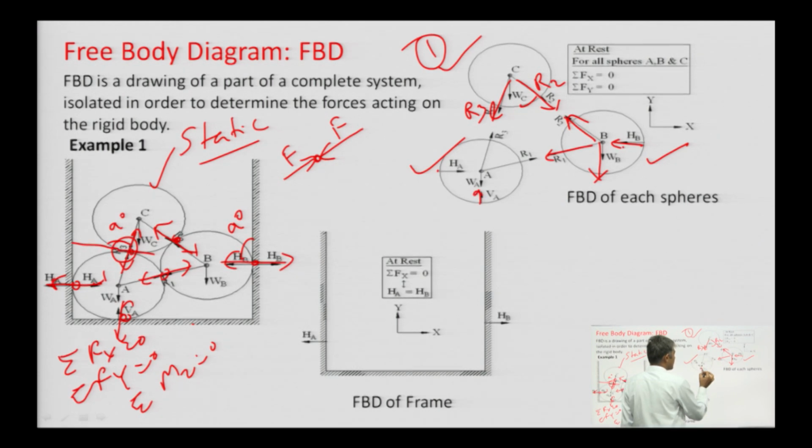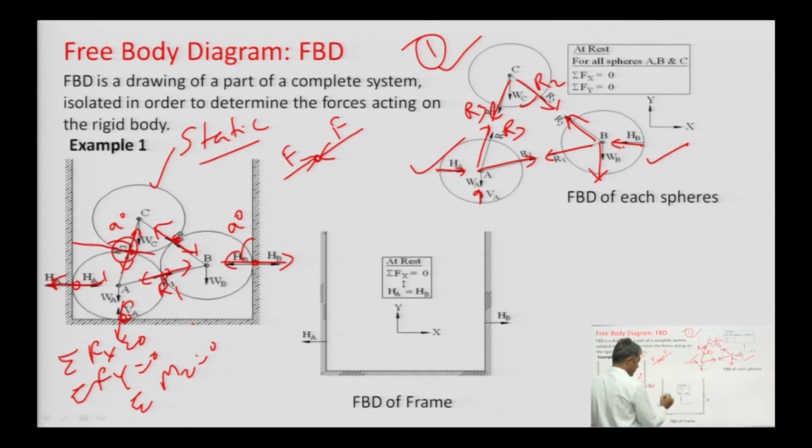And these are represented, this vertical reaction VA, and this one horizontal reaction, here it is represented by this, and this one, suppose this is R1, second R2, and R3. So, this is the free body diagram of sphere B. Now, what will be the free body diagram of this frame? The free body diagram of the frame will be this. Contact points for the frame, 1, 2, 3 contact points.